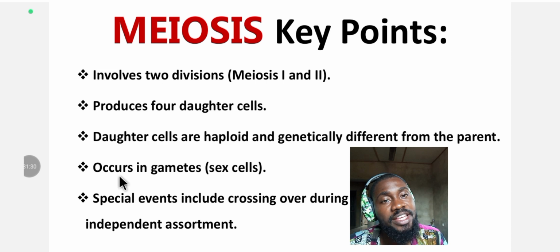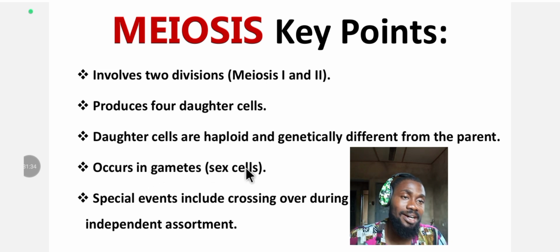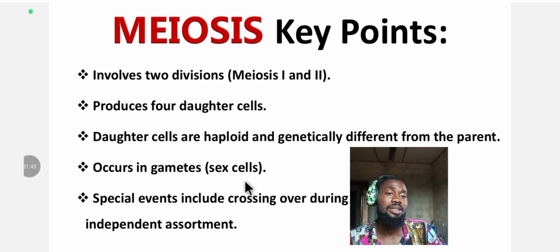The fourth one we have here is that it occurs in gametes. That's sex cells required for sexual reproduction, like I gave you an example, the spermatozoa and the ova in female.